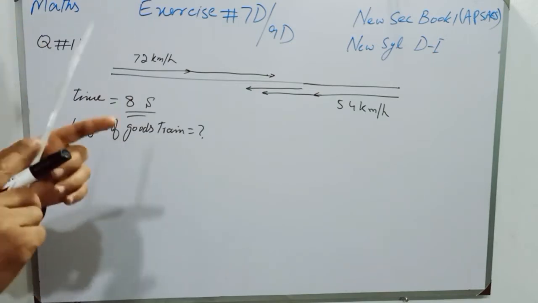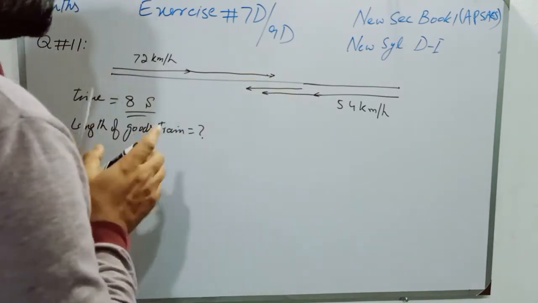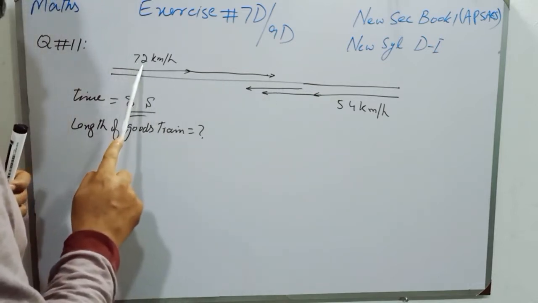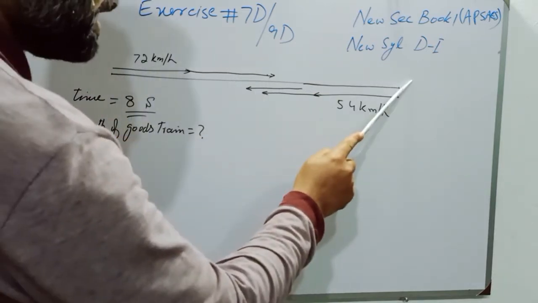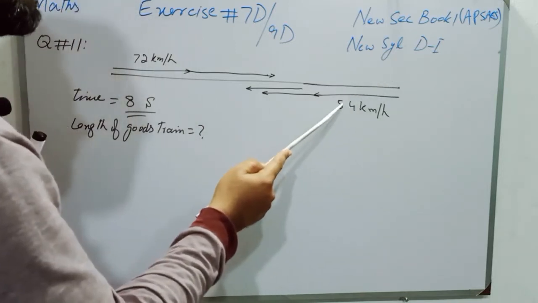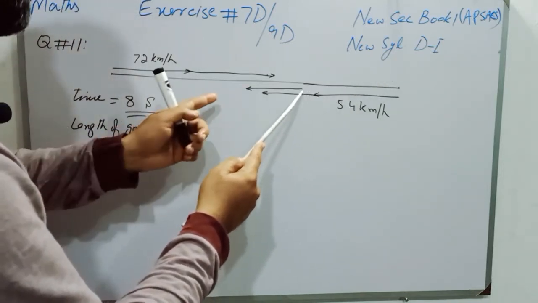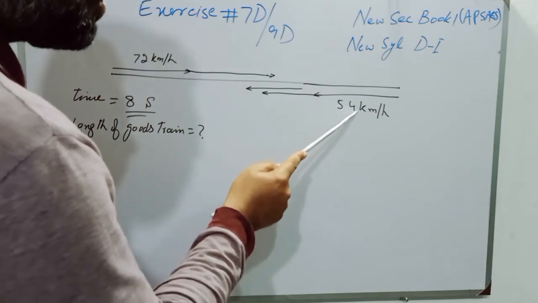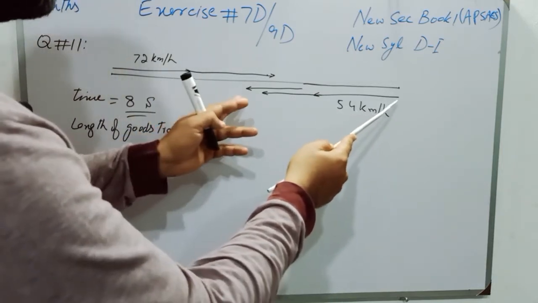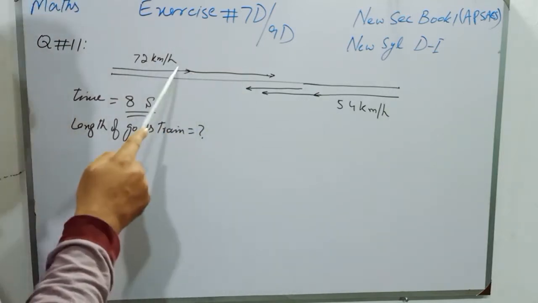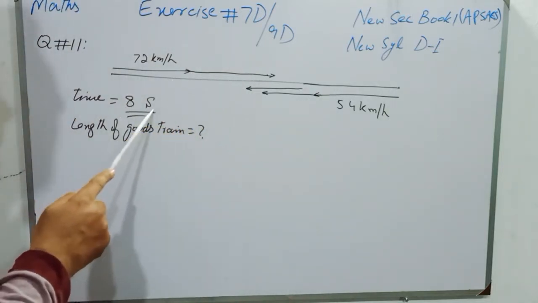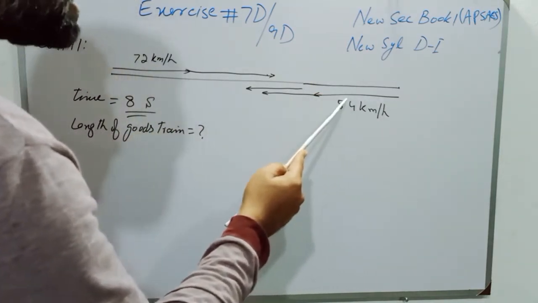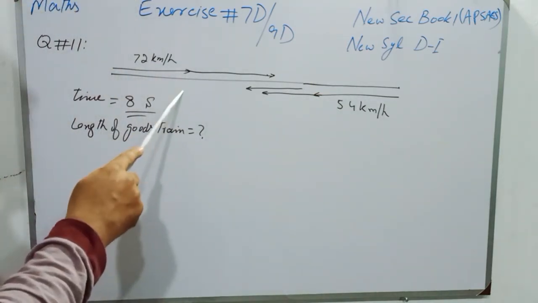So students, here you must think: this train is traveling with the speed of 72 km per hour in this direction, and the goods train is moving in the opposite direction with the speed of 54 km per hour, and the goods train passes the observer in 8 seconds. This train is moving as well, and the other train is also moving in the opposite direction.